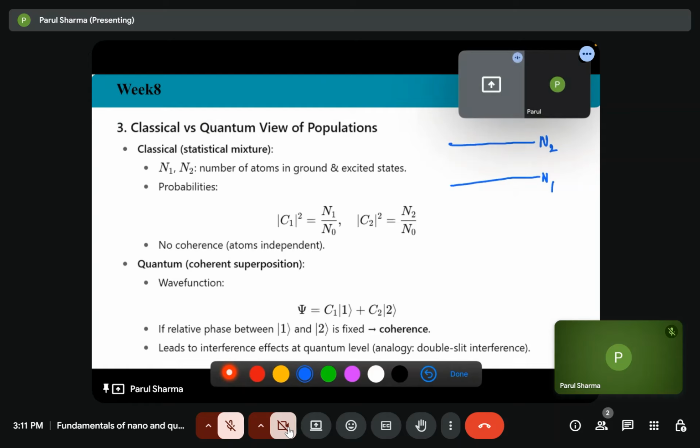So in terms of the statistics, classical is a statistical mixture, we deal with the probability.